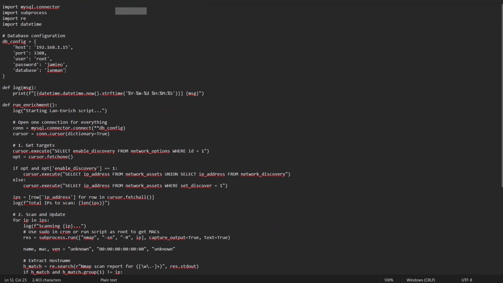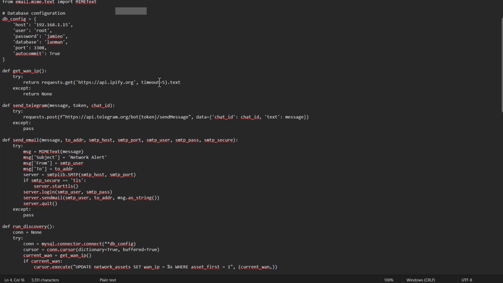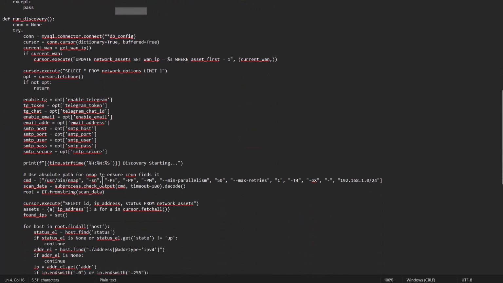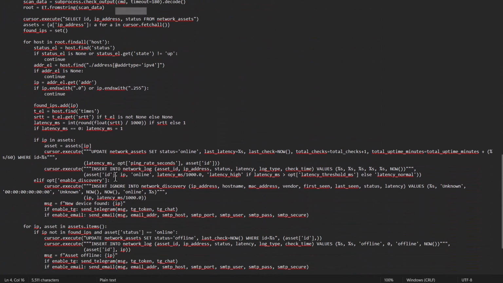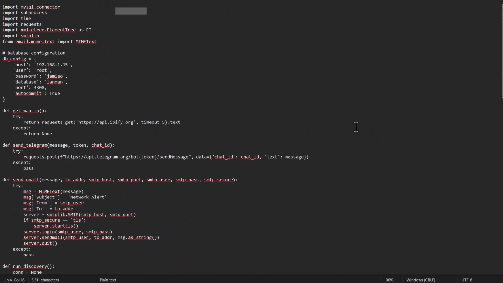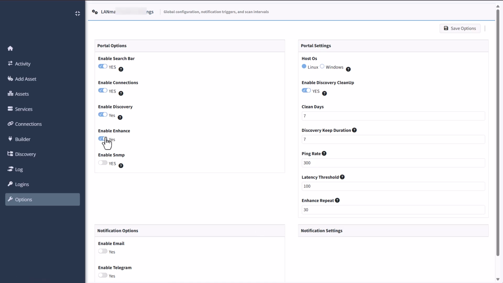Anyway, so that is the enrichment scan, and like I said, we have then also the discovery scan, and here we are using smtplib also for the notifications. So this is the script that then also notifies you. So we're sending Telegram notifications, sending emails, running the discovery of devices here, and then also checking the options within the database to see whether those options are enabled, because if you remember, we can see here within the options that we can say here, enable enhance, that is available.